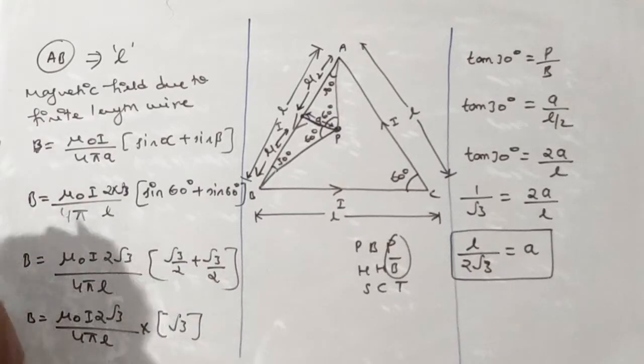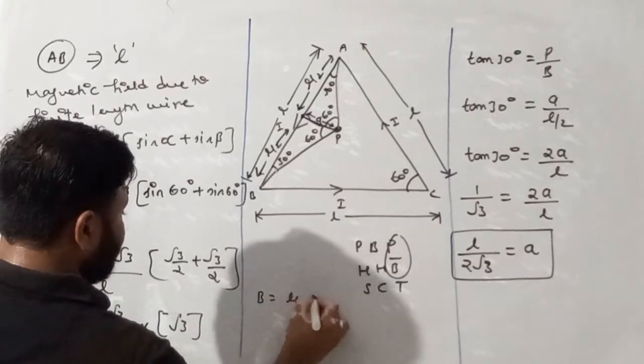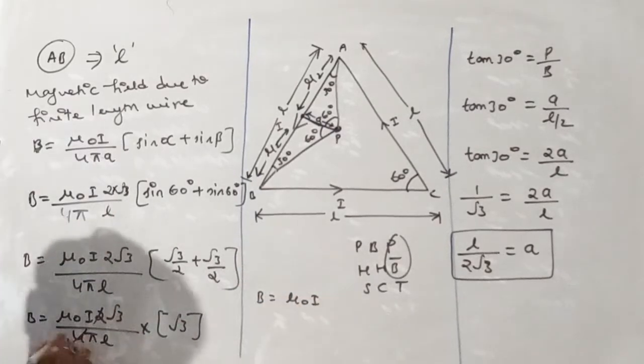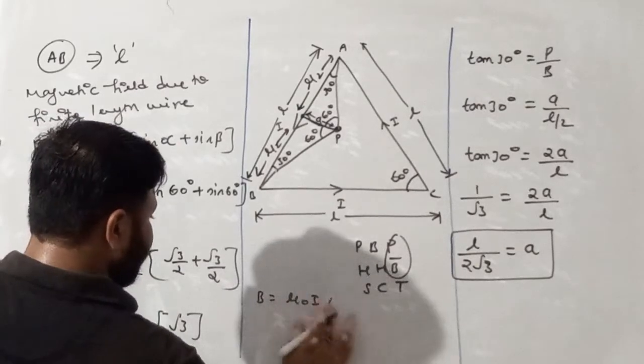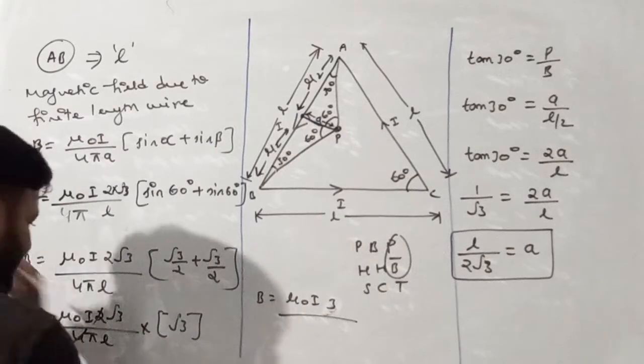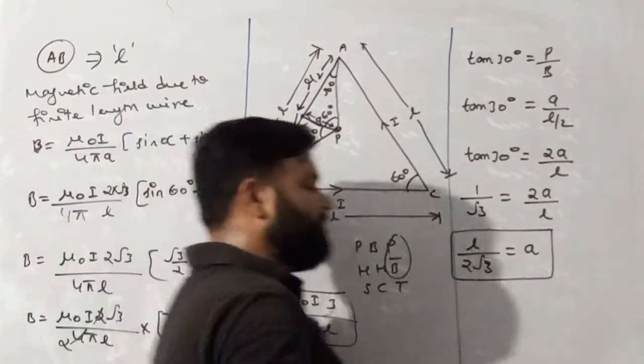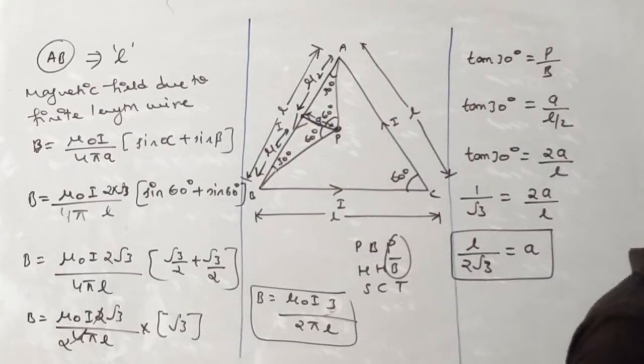Now see, root 3 will be multiplied, we will get 3. So B becomes equals to mu naught I, 2 2s are 4, so mu naught I 3 divided by 2 pi L, because root 3 into root 3 is 3. This is the value of magnetic field due to one side of wire.